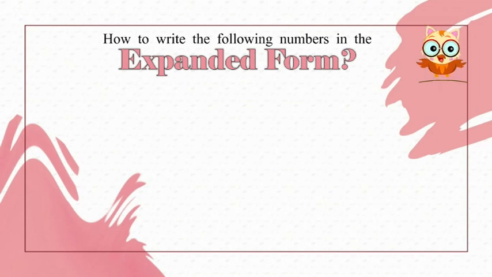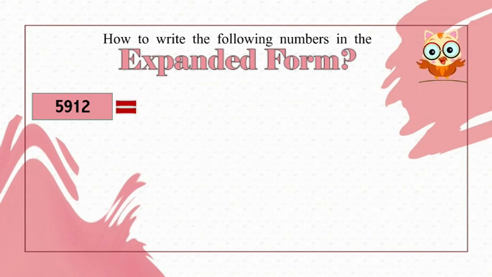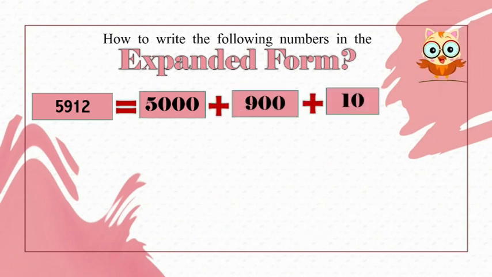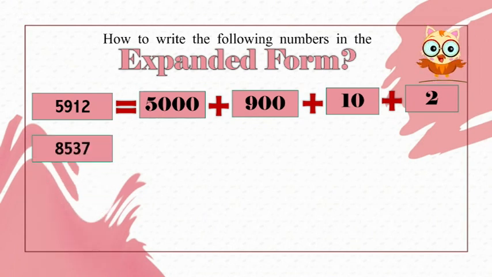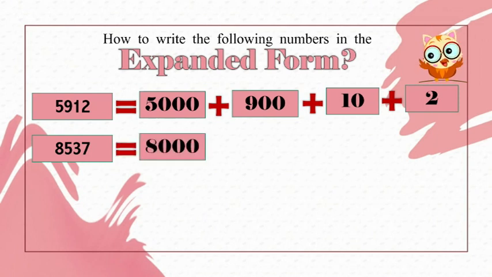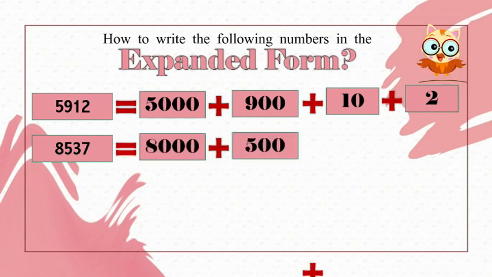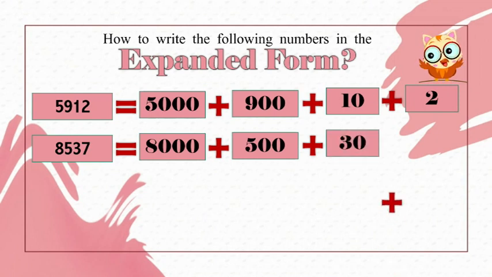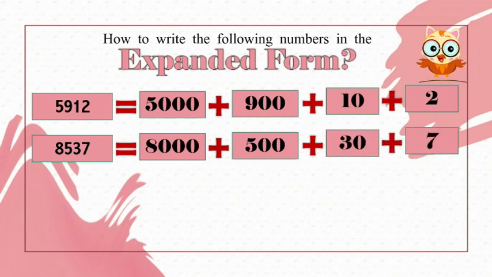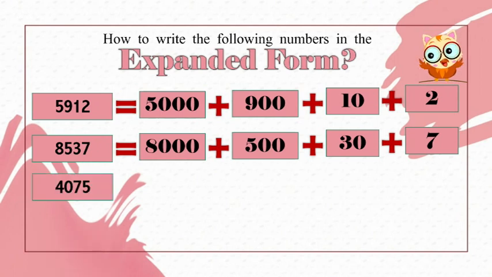How do we write the following numbers in expanded form? 5912 is equal to 5000 plus 900 plus 10 plus 2. 5912 is the expanded form. 8537 is equal to 8000 plus 500 plus 30 plus 7, which is called the expanded form of 8537.